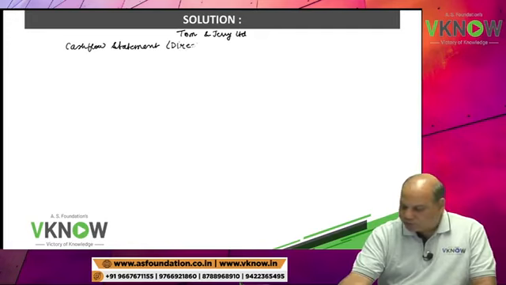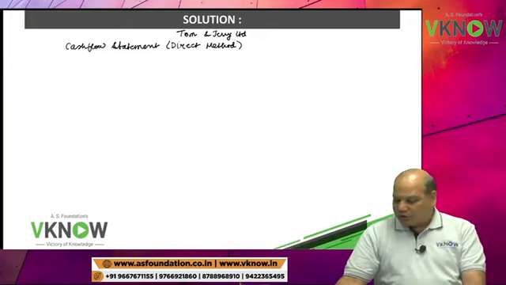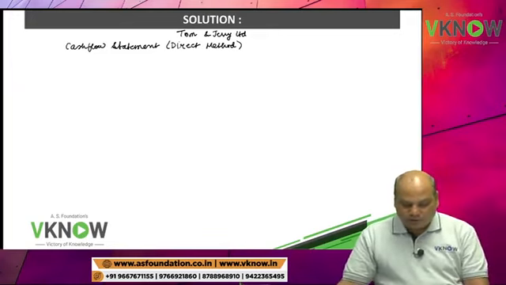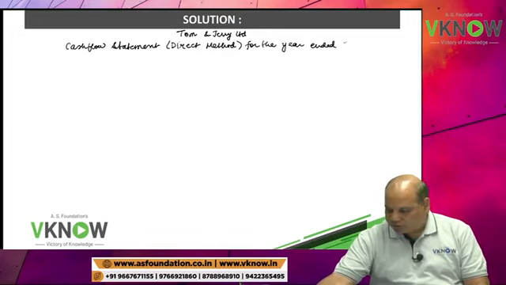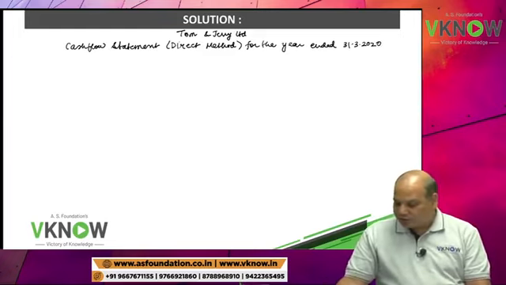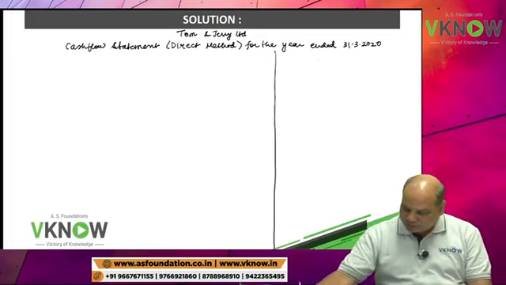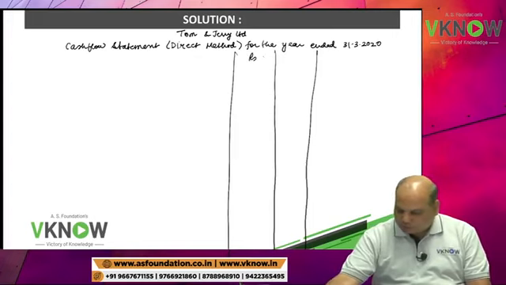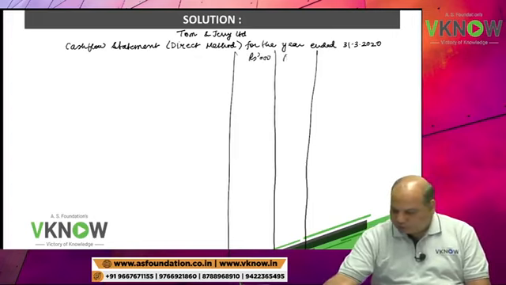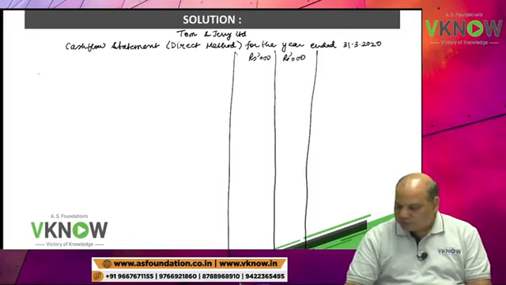This question can be solved only under the direct method, for the year ended 31st March 2020. On the right hand side, two columns, rupees in thousand.